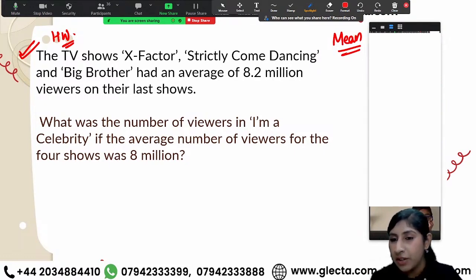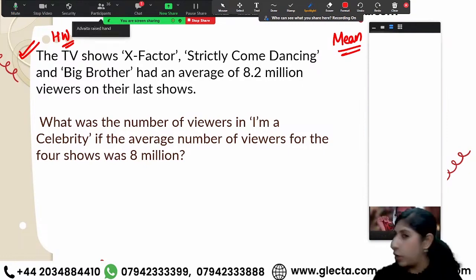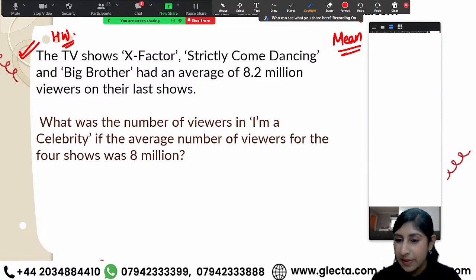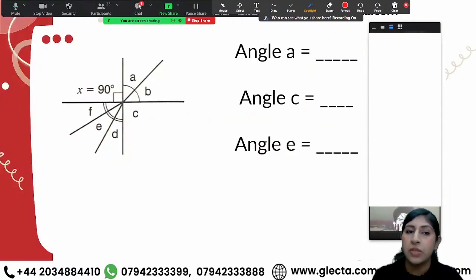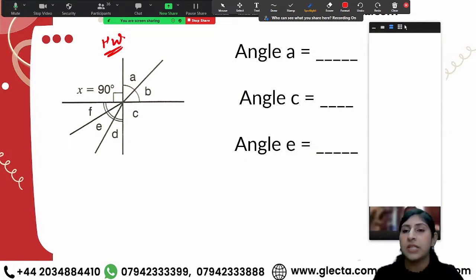Is anybody left? If you have turned on your camera, you can nod yes or no. I'll understand. Done with clicking pictures? Okay, I can see a lot of you nodding. All right, moving on to the next question that I'm going to give you as your homework. Click a picture of this one and mark this as your homework question. Giving you a few questions as homework. Quick, everybody. Take a screenshot or a picture on your phone, any way that you like.